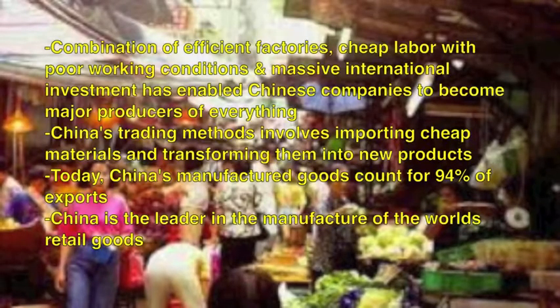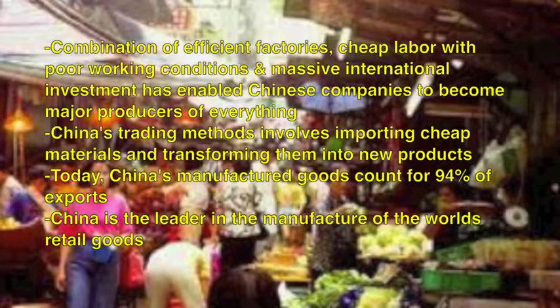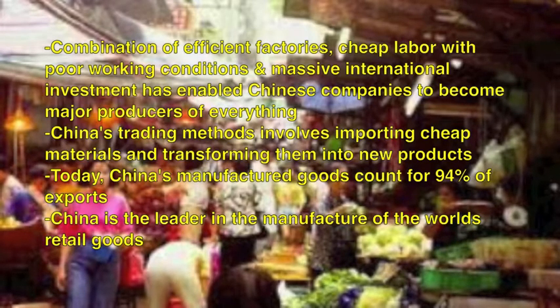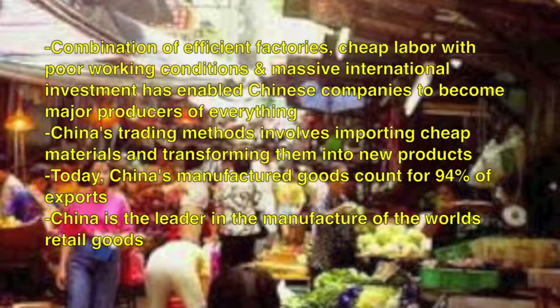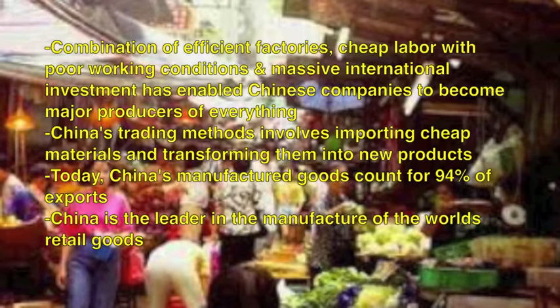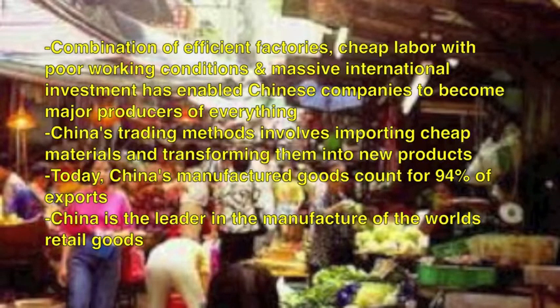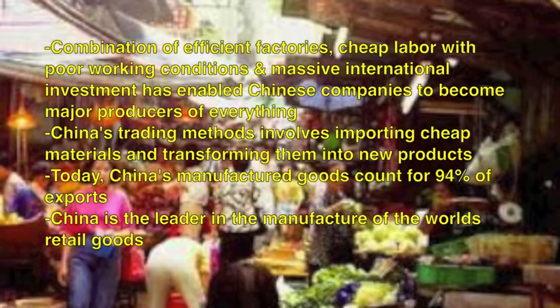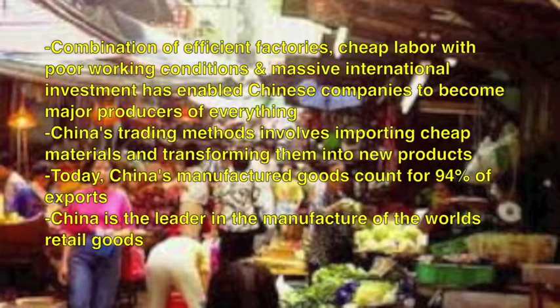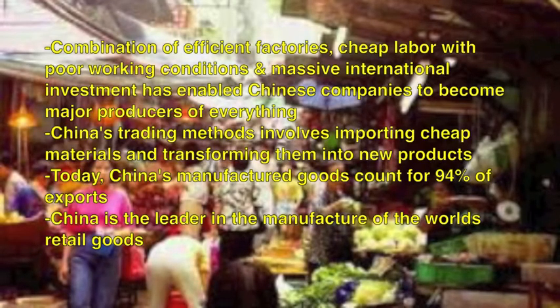A combination of efficient factories, cheap labor with poor working conditions, and massive international investment has enabled Chinese companies to become major producers of everything. China's trading methods involve importing cheap materials and transforming them into new products. Today, China's manufactured goods account for 94% of exports. China is the leader in manufacture of the world's retail goods.